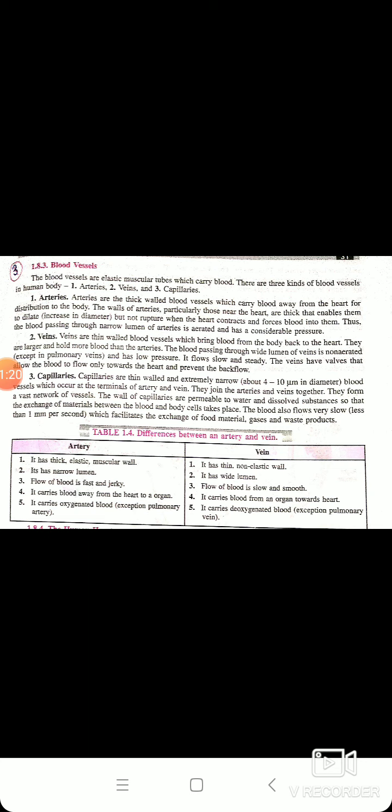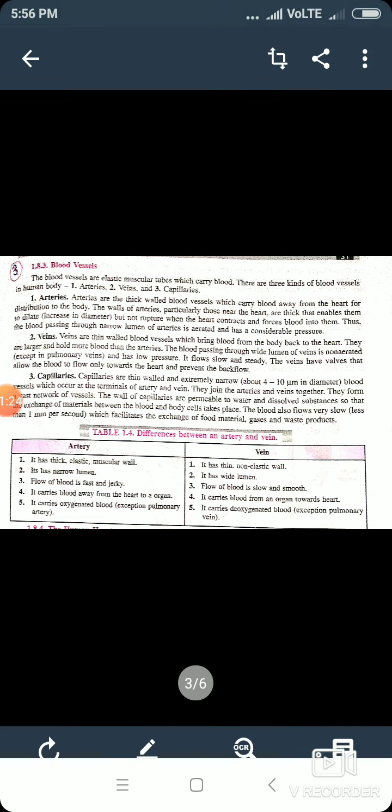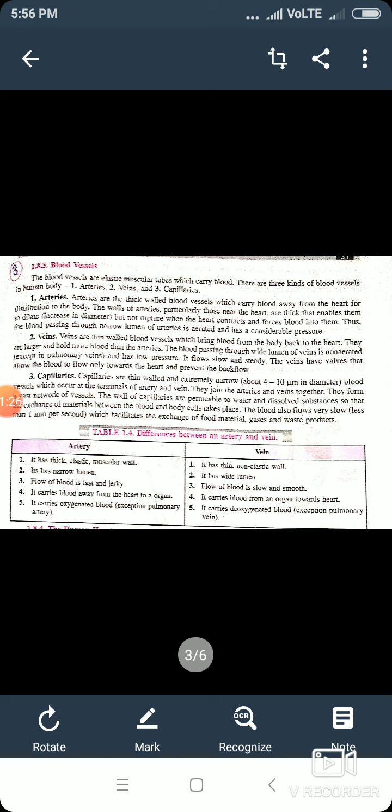So this question is generally asked in the exam, a 1 mark question: why are the walls of the arteries thick? So you can say that they are thick because blood enters the arteries from the heart under high pressure.